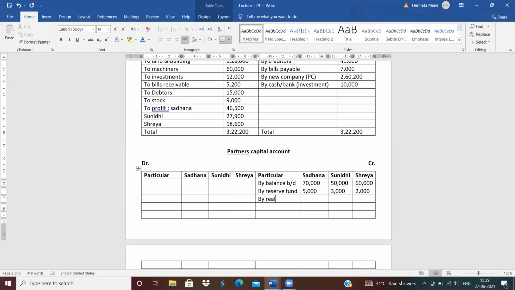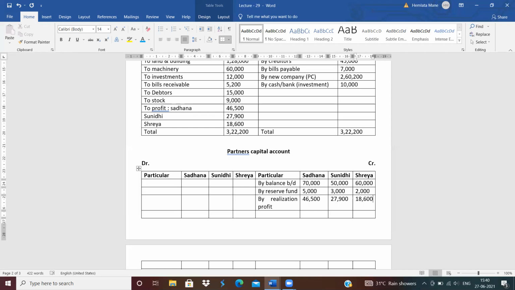Realization profit of Sadhana is 46,500, Sunidhi 27,900, and Shreya 18,600. Now here one entry is missing, that is equity shares.